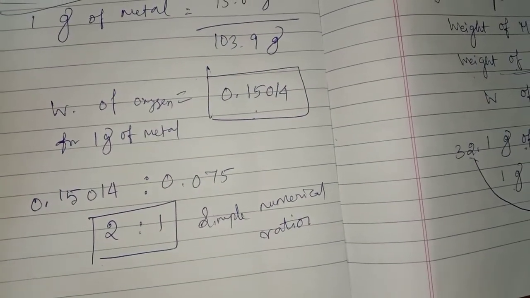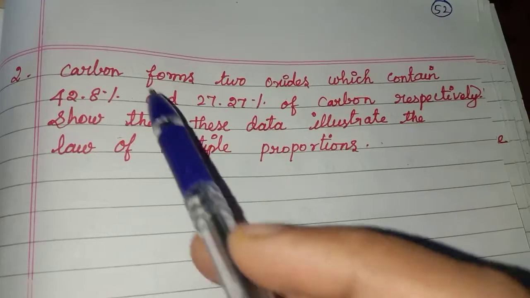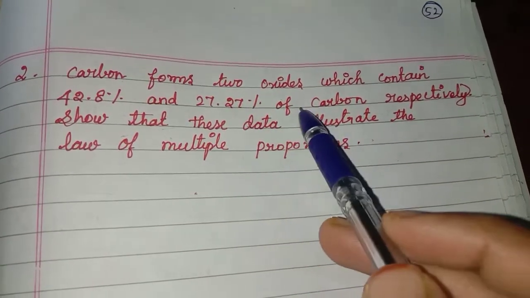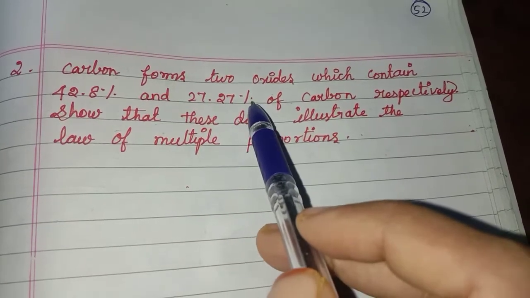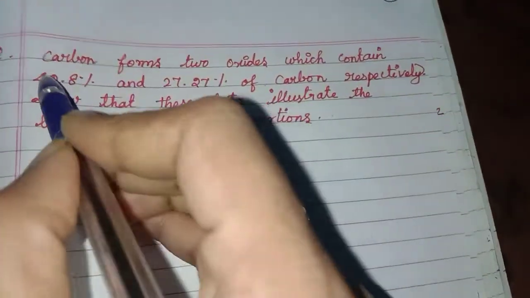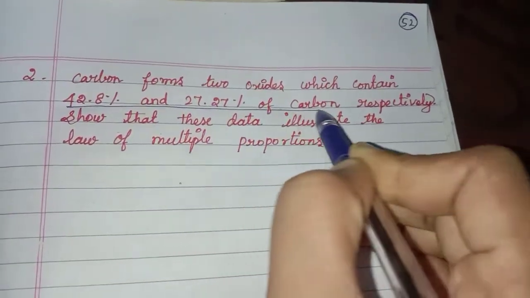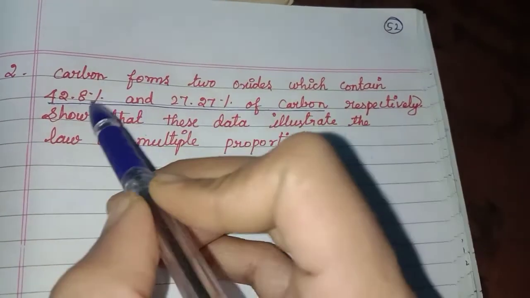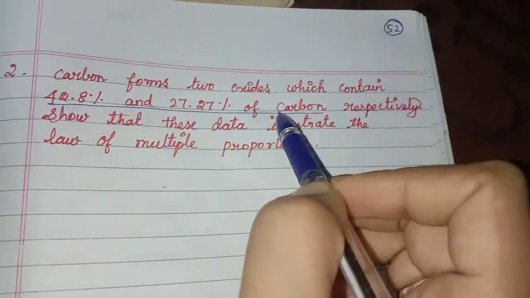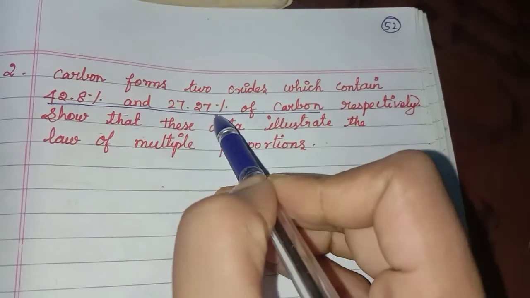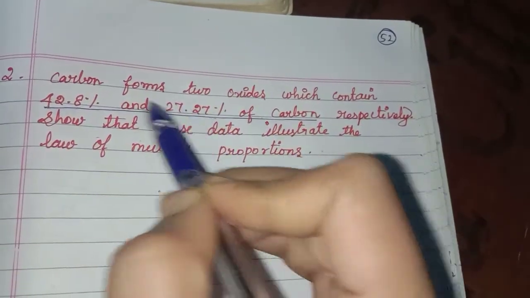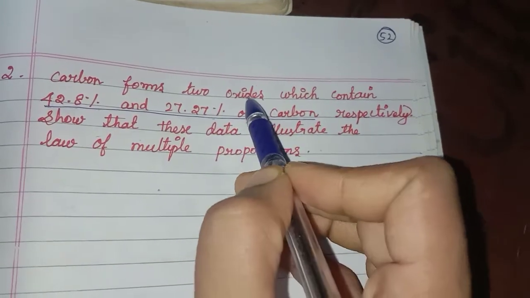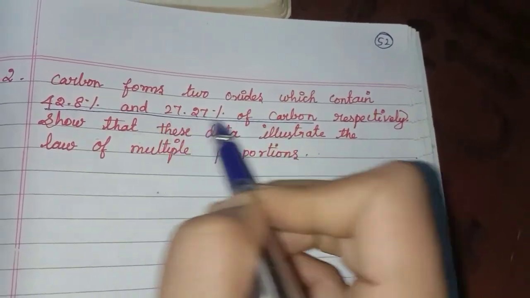I will show you the second problem also. Problem: carbon forms two oxides which contain 42.8% and 27.27% of carbon. They given the value of carbon here. Carbon value for first oxide is 42.8% and for second oxide is 27.27% respectively. But they didn't give the oxide value. They only given the carbon value.